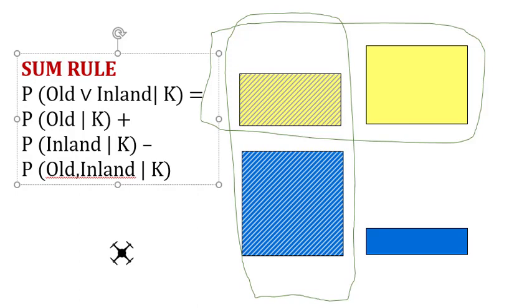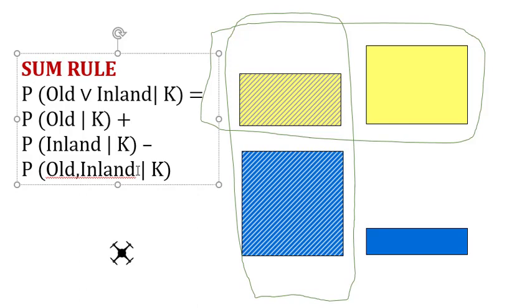And the formula is: probability of old or inland is the probability of old, obviously given background knowledge, plus the probability of inland, and that's very intuitive, but this part, minus probability of old and inland, is less intuitive.